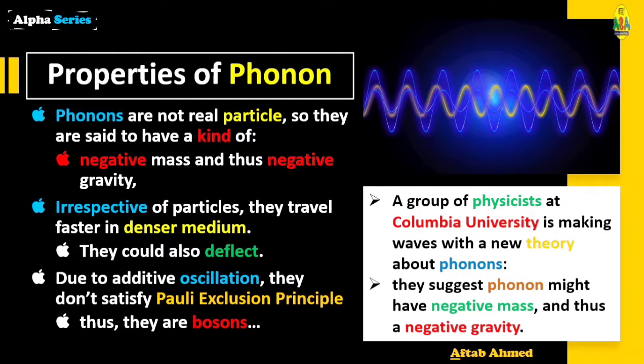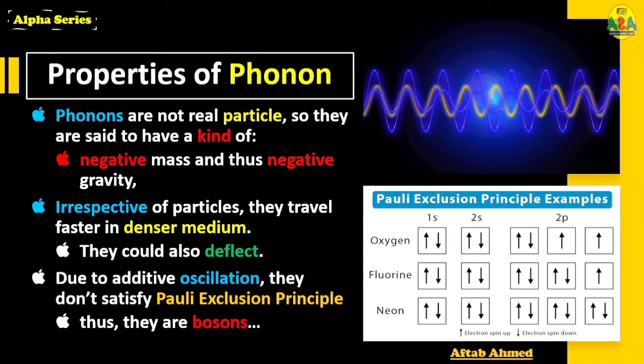So they are bosons. And what are bosons? Bosons are the particles or particle-like things which satisfy Bose statistics. These are some other examples of Pauli exclusion principle for oxygen, fluorine and neon, where 1s, 2s and 2p shells are explained.